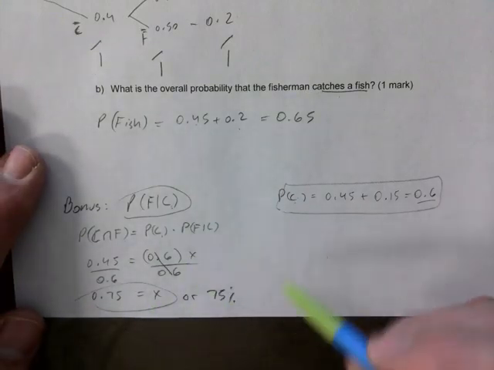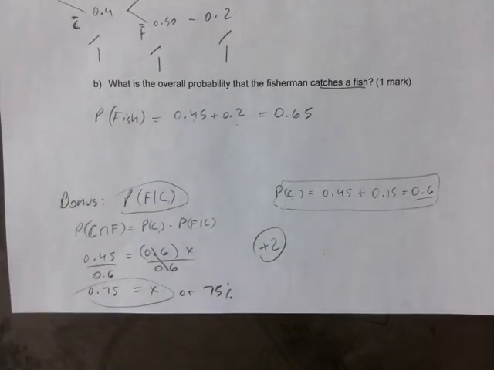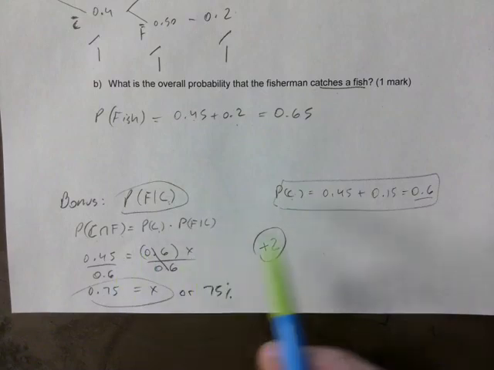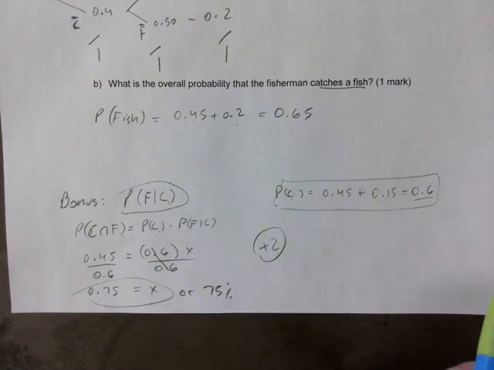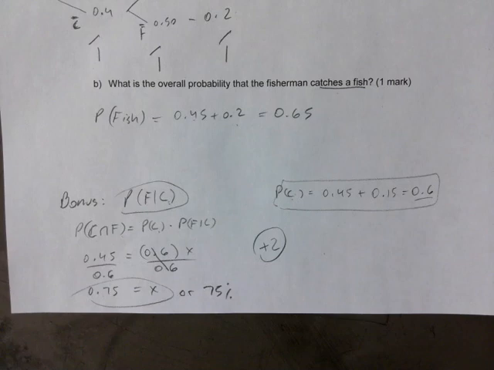If you have all of this, you get 2 marks bonus. If you have it partially filled in, I give you 1 out of 2. If you did anything, how about we give you half today, just to be nice, okay? If you give it a try, you get something there. We good?